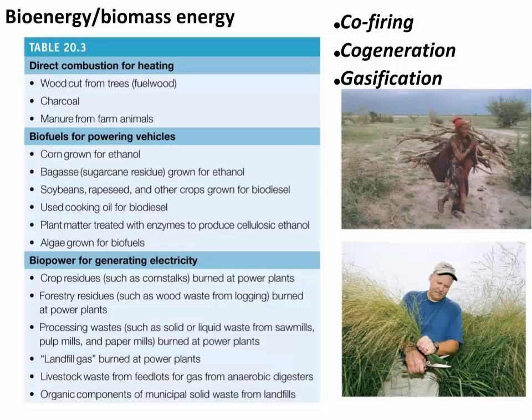Up to 15% of the coal in some coal-fired power plants can be replaced with biomass, such as wood chips, to allow the plant to generate energy with less pollution. The process of incorporating biomass into coal-fired power plants is called co-firing. Co-firing is a relatively easy and inexpensive way for utilities to expand their use of renewable energy. We also harness biopower through gasification, which is when biomass is vaporized to create a gas that can be burned as a fuel to generate heat and electricity.